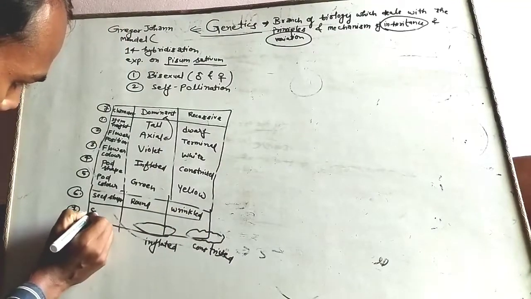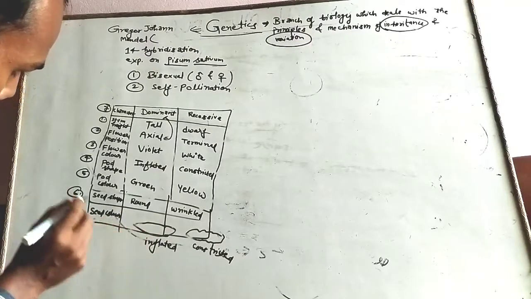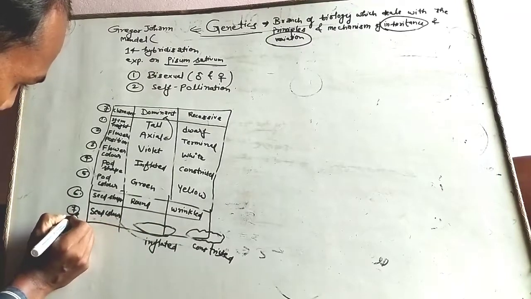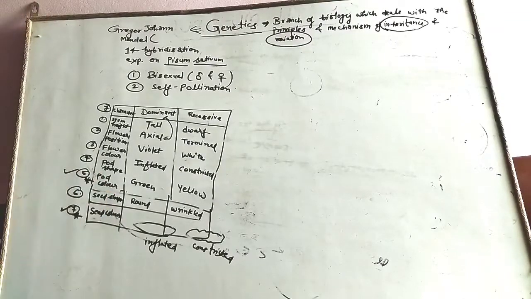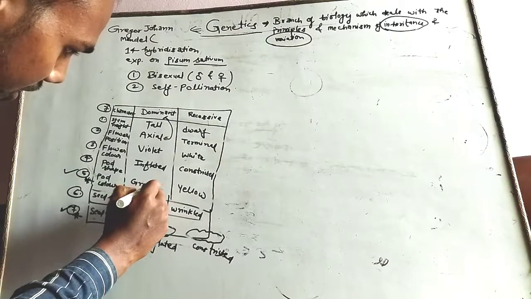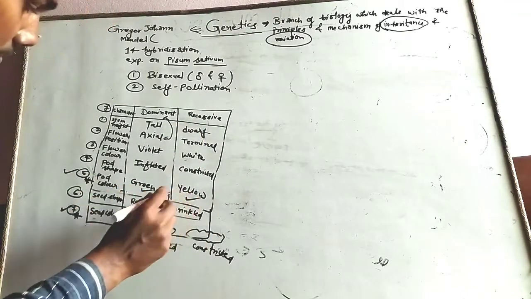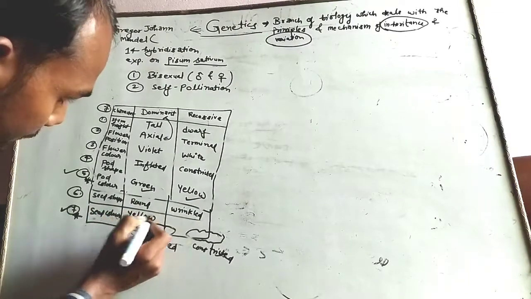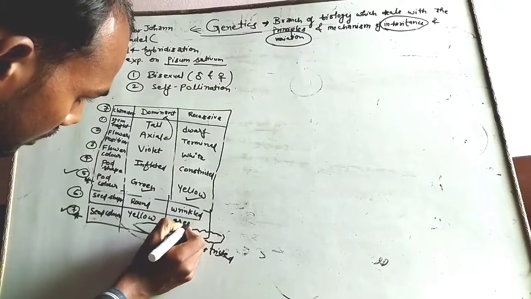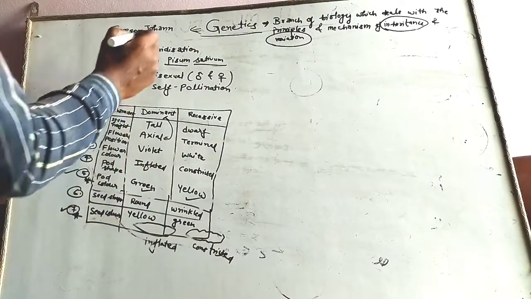And the last one, seed color. You must know that in case of seed color and pod color, these are very important. The dominant character in pod color is green and the recessive one is yellow, but in seed color it will be the opposite. That is, in seed color yellow is the dominant character, whereas green is the recessive character. Because of this, Gregor John Mendel had chosen this plant.